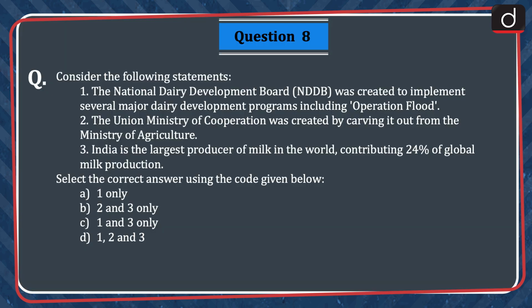Next question is, consider the following statements. 1. The National Dairy Development Board was created to implement several major dairy development programs including Operation Flood. 2. The Union Ministry of Cooperation was created by carving it out from the Ministry of Agriculture. 3. India is the largest producer of milk in the world, contributing 24% of global milk production. Select the correct answer using the codes given below: 1 only, 2 and 3 only, 1 and 3 only, or 1, 2 and 3. The correct answer is option D, 1, 2 and 3.